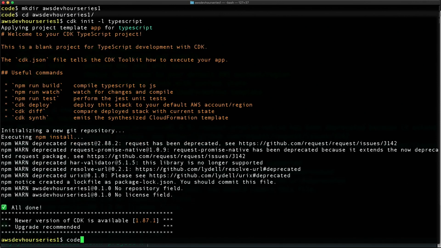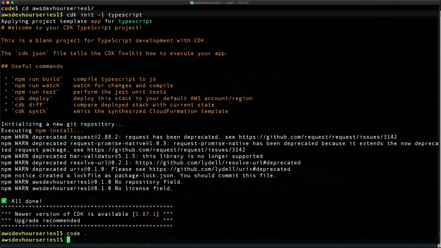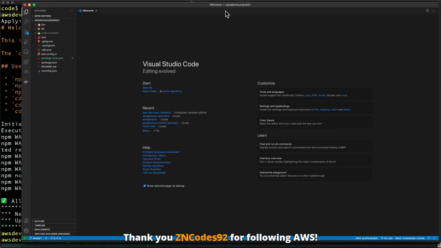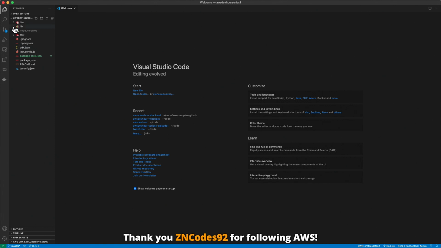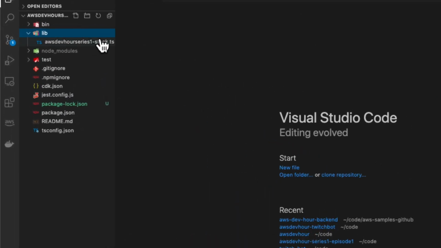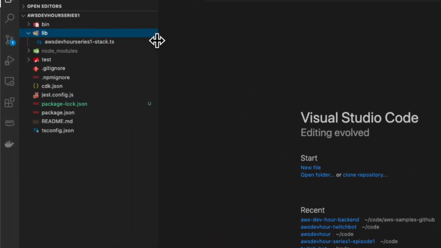So now that that's all done, we can open up an editor, and let me bring this across so that you can see what's going on. I'm just using VS Code at the moment to explain what some of these resources are that have been created for us automatically as boilerplate.